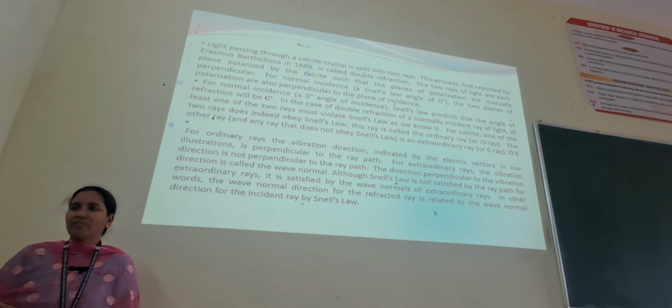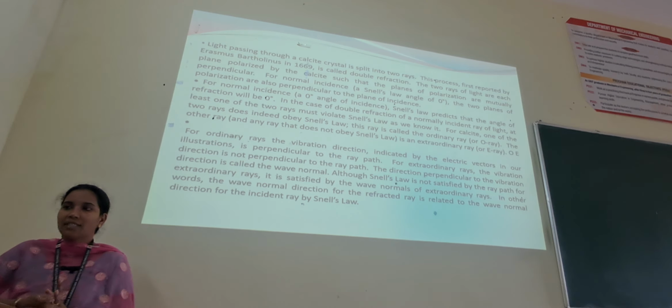In double refraction, when light passes through a calcite crystal or a uniaxial crystal, it is split into two rays. One is called the E ray and the other is the O ray. The E ray is the extraordinary ray, and the O ray is the ordinary ray. Double refraction was first introduced by the scientist Bartholinus in 1669, who observed that the two rays of light are each plane polarized by the calcite